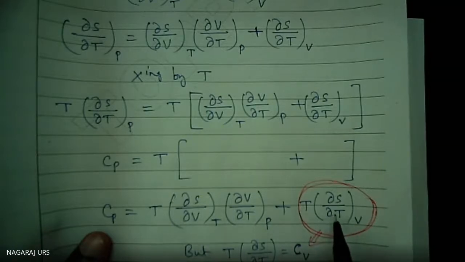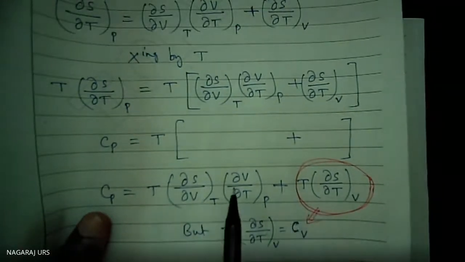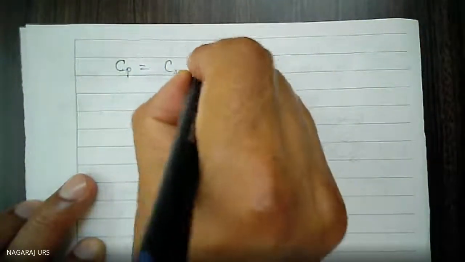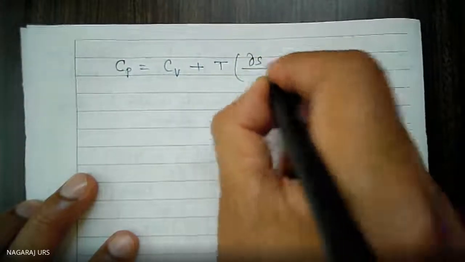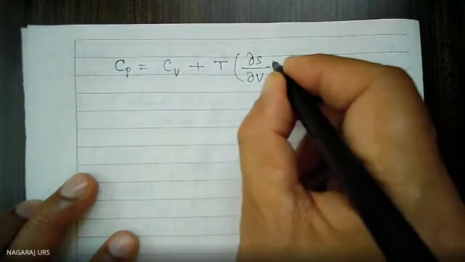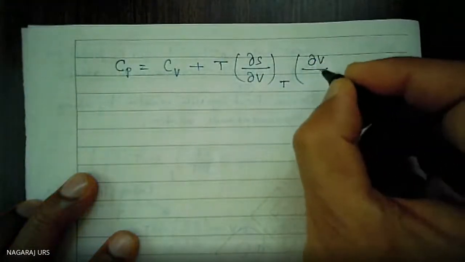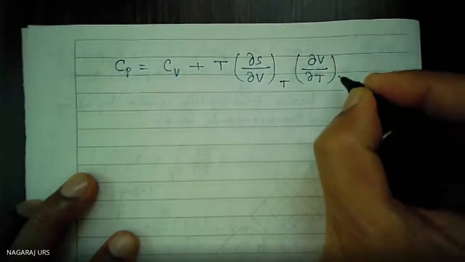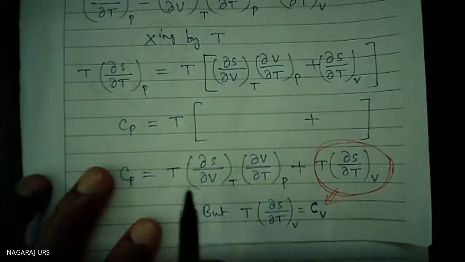First I will write this one, Cv, plus this. So that is equal to Cv plus T into del S by del V at constant temperature, del V divided by del T at constant pressure. So I have shown it already. First I will write Cv plus this.